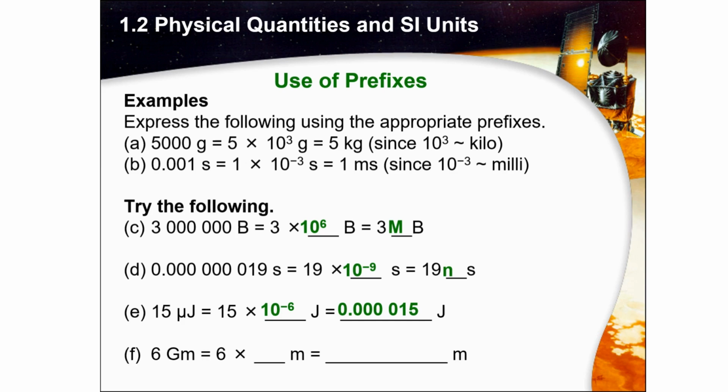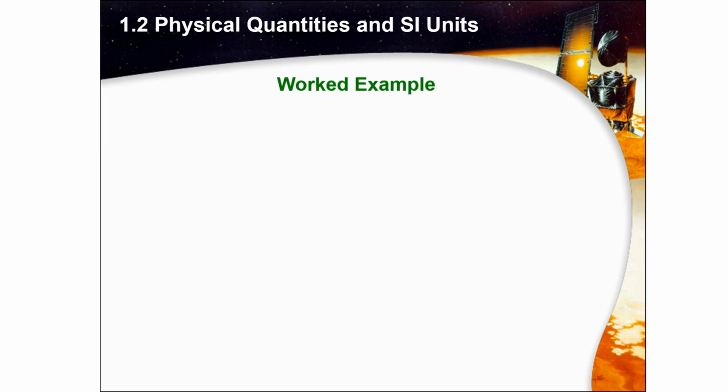The last, 6 gigameter. Still remember, guys, what is giga? That's good. 10 powered by 9. So how many 0 are there? Yes, great. There are 9 0. Let's see. Is that true? 9 0? Yes, that's good. So if you give a separator between every 3 zeros, 3 digits, then you will be able to count it easily.